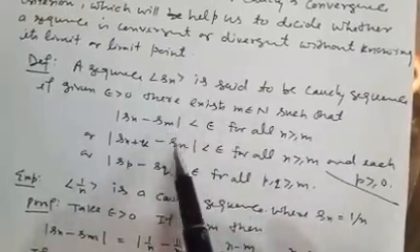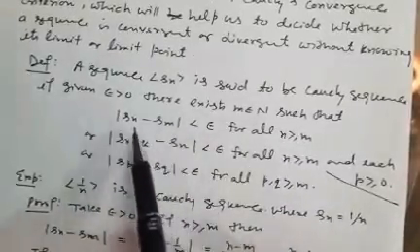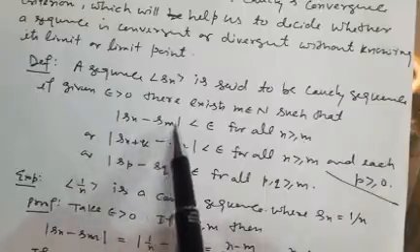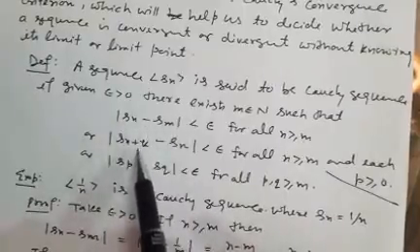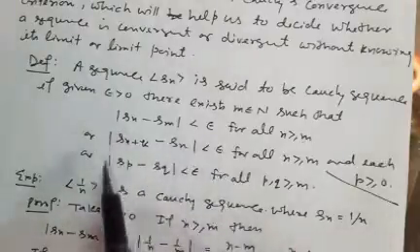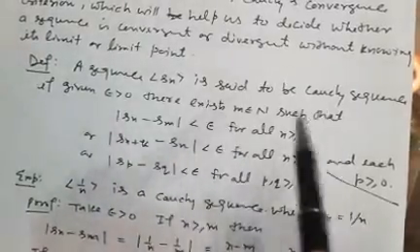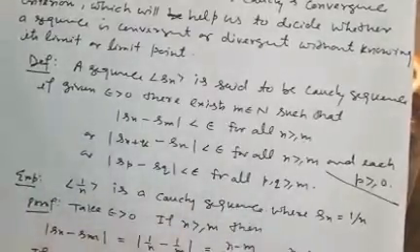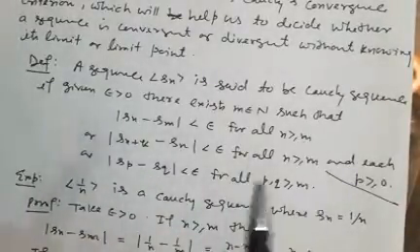You can see there is no use of any limit. Here Sn and Sm both are terms of the sequence. Here Sp and Sq are also terms of the sequence. So we use here only the terms of the sequence, not limits. This is the definition, as opposed to the definition of a convergent sequence.